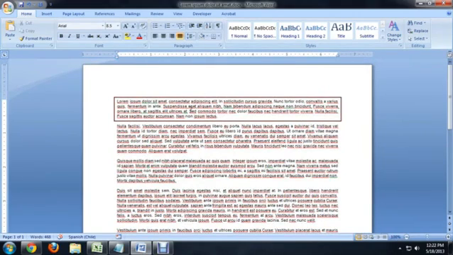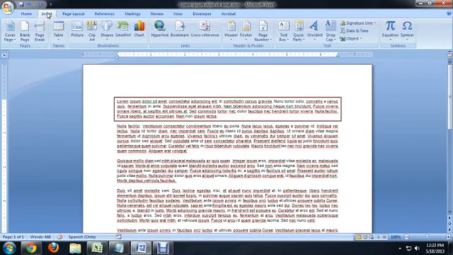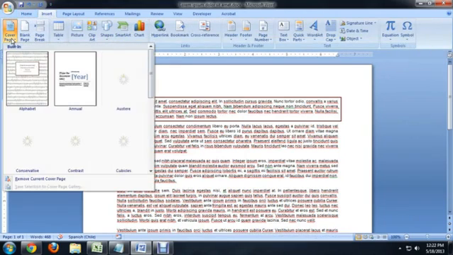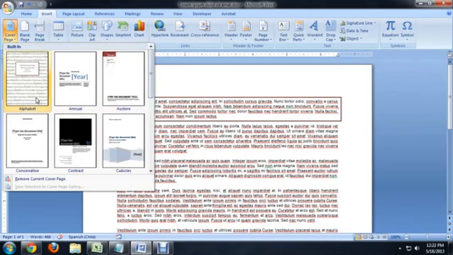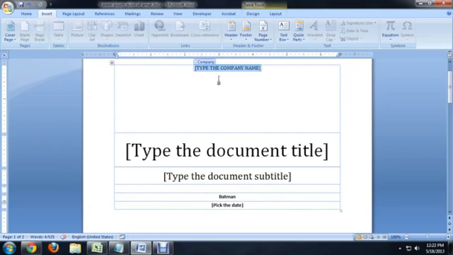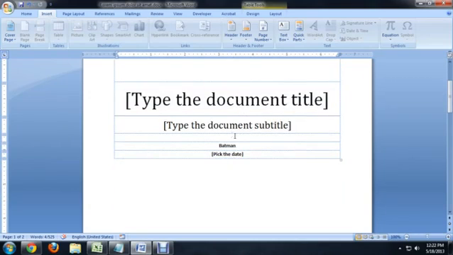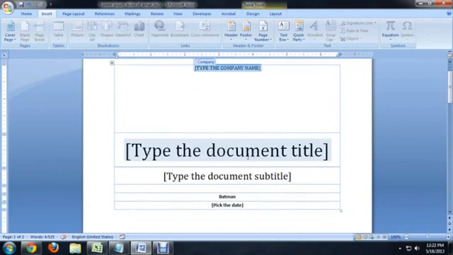All we have to do to put a title page in is come to the Insert tab, click on Cover Page, and we can choose any one of these presets. Personally, I really like this one, the Conservative. It's a lot cleaner, it's great for business use, and it creates these sort of fill-in-the-blank text boxes that you can put your information into.